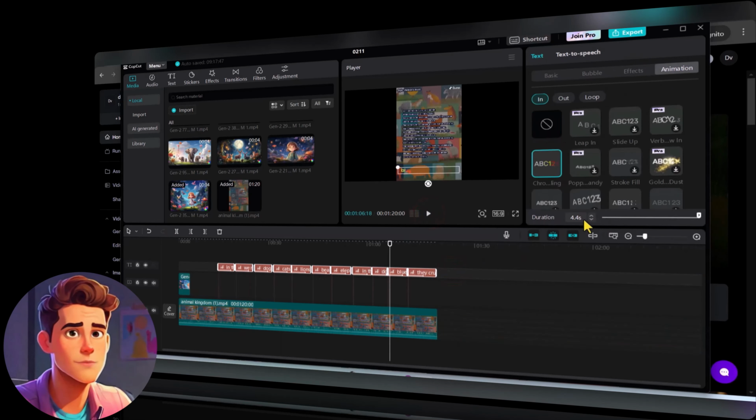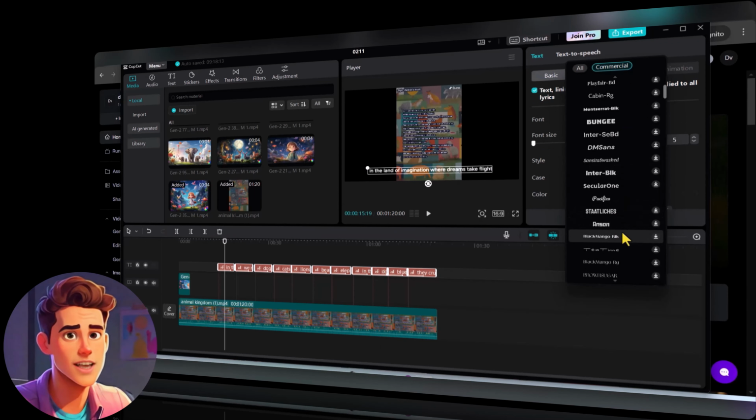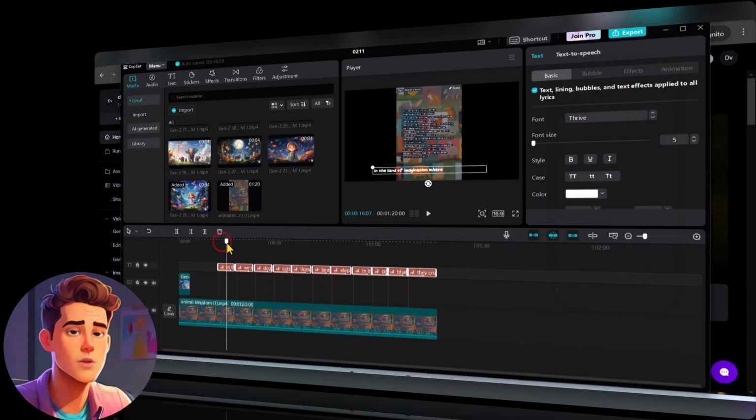Next, adjust the speed to the longest. See the effect of its playback. It's more beautiful. We can also choose fonts here. Children prefer these words, so I choose this one. This is the kind of text that children especially like.